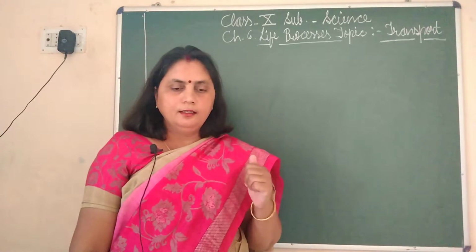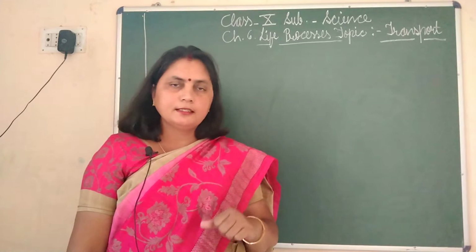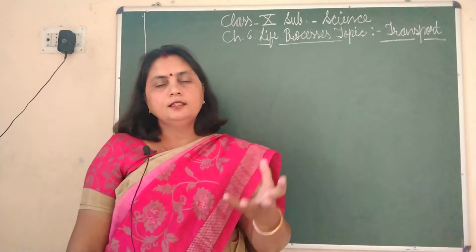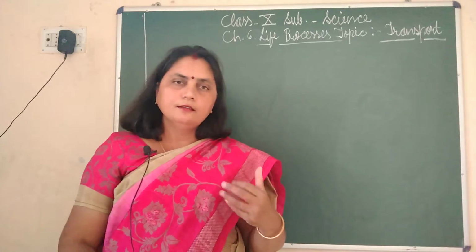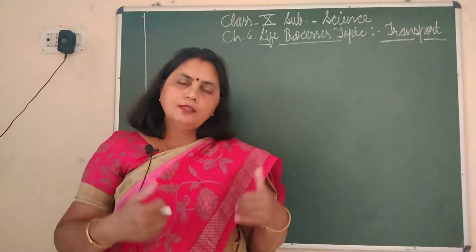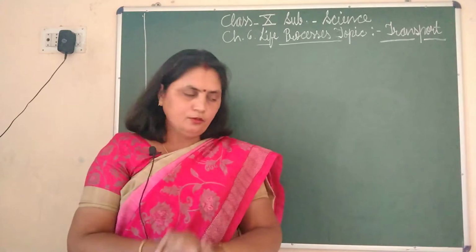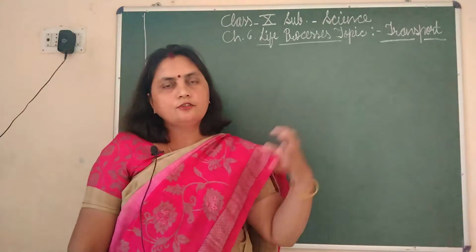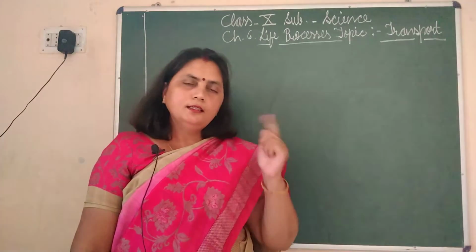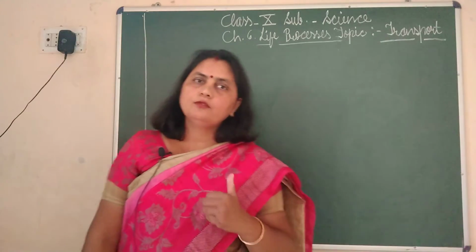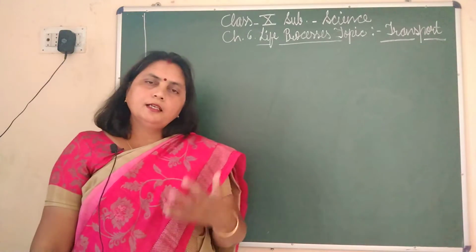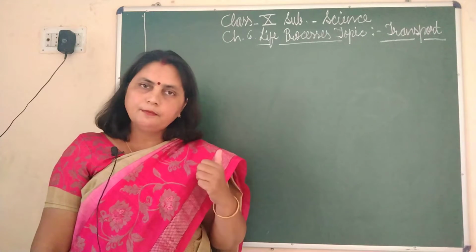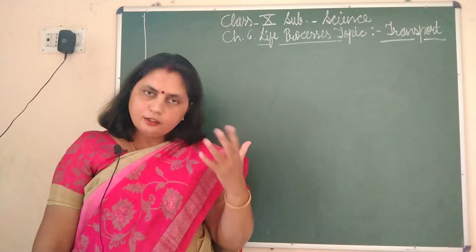Like we have discussed the respiratory system before this topic. In the respiratory system we came to know that oxygen enters our body. Into which part of the body does the oxygen enter? Into the lungs, into the air sacs. So the air enters into the lungs and from there the oxygen has to be carried to all the parts. In the same way, the food is digested in the digestive system, in the stomach and in the intestine. So the digested food also needs to be carried to all the parts of our body.